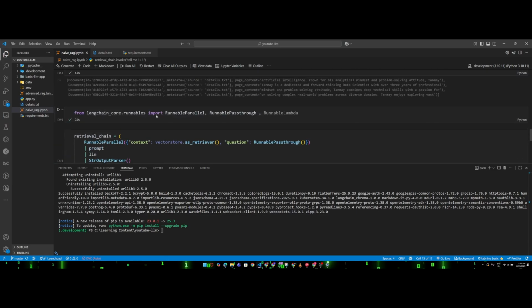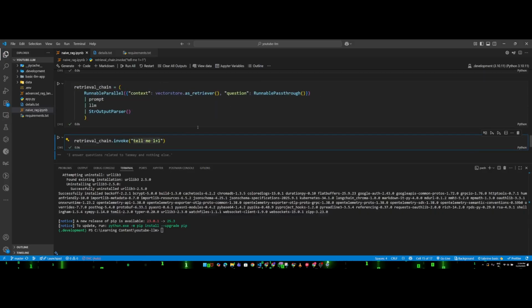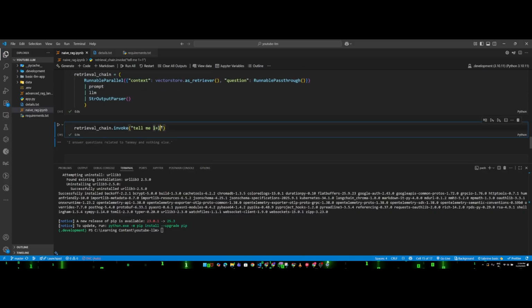See guys, I had already mentioned in the prompt that you are only answering questions related to Tanmay, nothing else. So this question is very different from Tanmay. If I ask this question now, tell me 1 plus 1, you will see it will say I answer questions related to Tanmay and nothing else. Even though you ask tell me 1 plus 1, it won't answer, because you have given the prompt that you have to always respond regarding Tanmay's topic, nothing else.